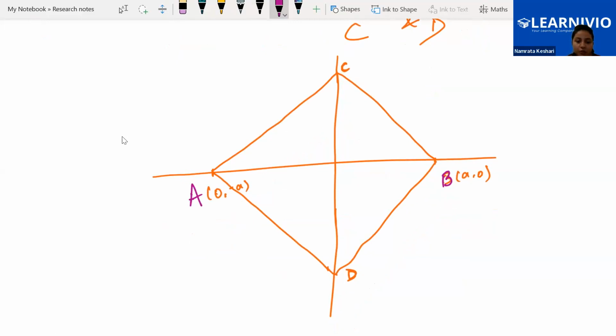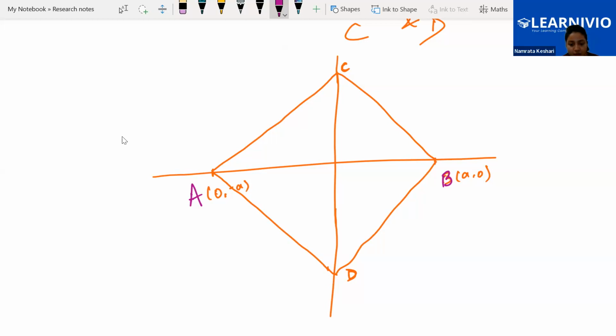You will be able to give the assessment which is related to the next concept of coordinate geometry. Just a moment. Let me see.